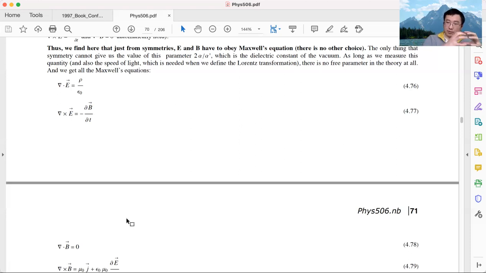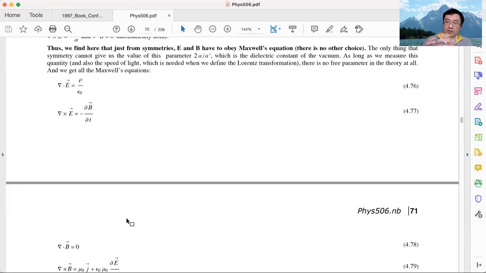We also have the assumption that the universe is homogeneous and isotropic. Homogeneous means that in this part of the universe and in that part of the universe, we follow the same physics law. Isotropic means I can choose my coordinates x, y, z in any directions, and we should get the same physics law, no matter which direction I call x or y or z. We also have translation symmetry along time, which means if I do the experiment today or tomorrow, or 100 years later, we should see the same physics law. And also the gauge symmetry. We require that if we do a gauge transformation on phi and A, we get exactly the same physics because they give the same E and B fields.